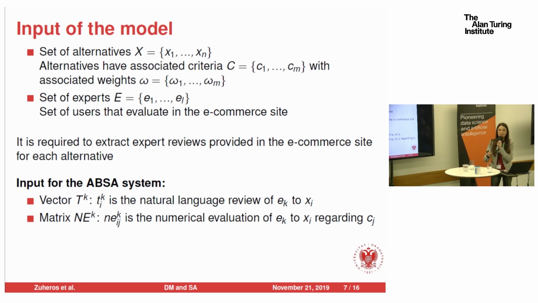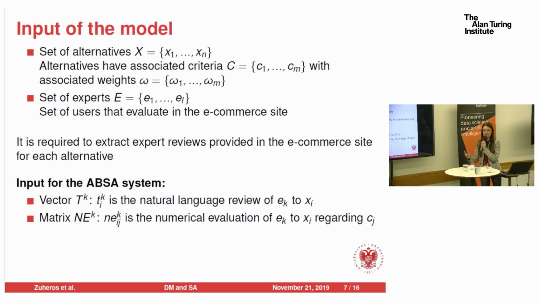Furthermore, in some e-commerce social networks, experts can evaluate by providing numerical values to some criteria. Then we are going to collect these values into a matrix. So we have a vector with the natural language reviews and a matrix with the numerical evaluations.